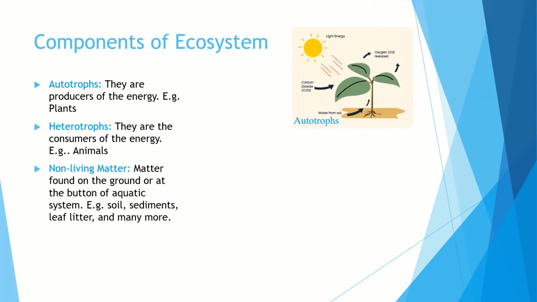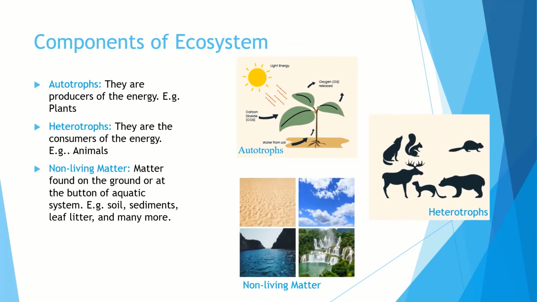Components of the ecosystem. There are three types of components of the ecosystem: autotrophs, heterotrophs, and non-living matter. Autotrophs are the producers in our ecosystem, like plants, and heterotrophs are the consumers of energy in our ecosystem, like animals. Non-living matter is matter found on the ground or at the bottom of aquatic areas, like soil, sediments, minerals and many more.